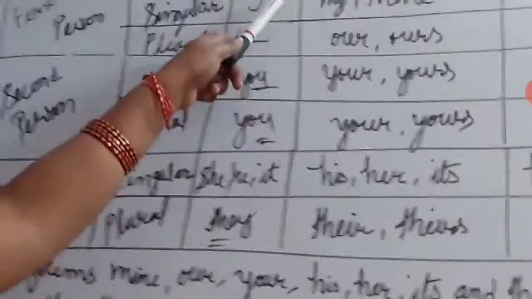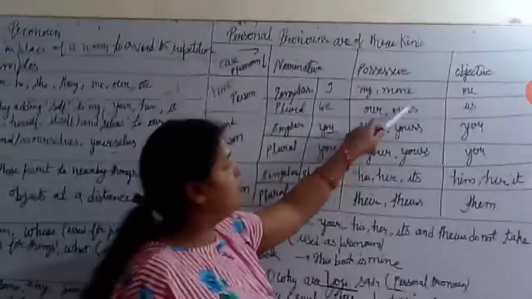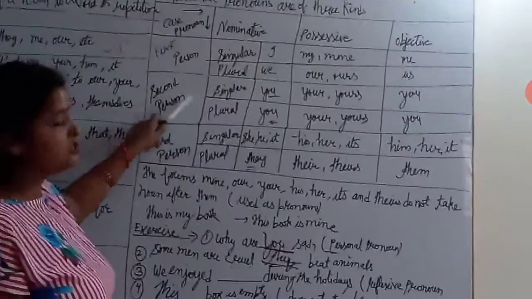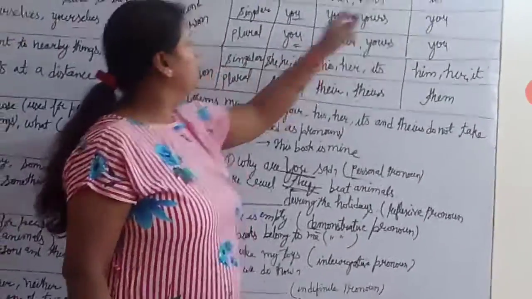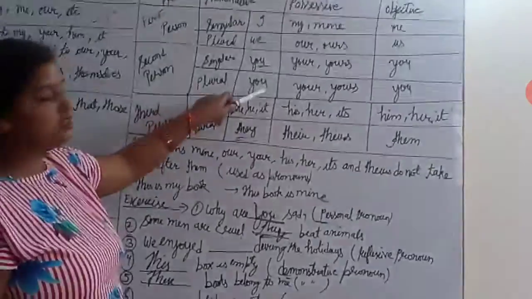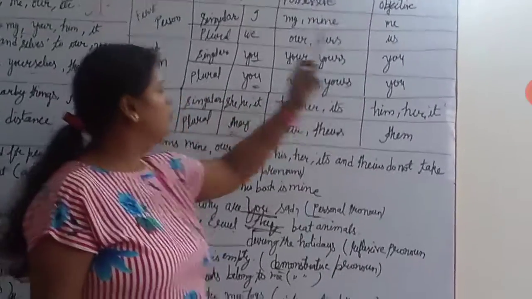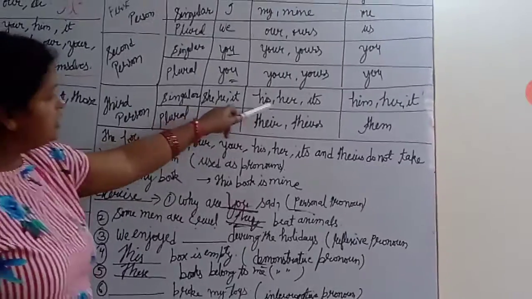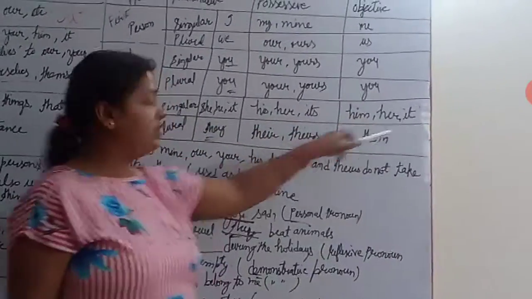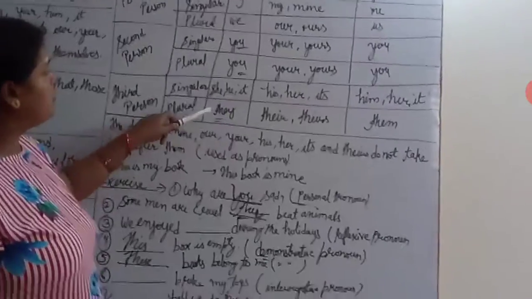First of all, look at singular and plural forms. In singular: I, my, mine, me. In plural form: we, our, ours, us. And second person, in singular: you, your, yours, you. In plural form: you, your, yours, you. And third person, in singular form: she, he, it, his, her, its, him, her, him. And for plural form: they, their, theirs, them.